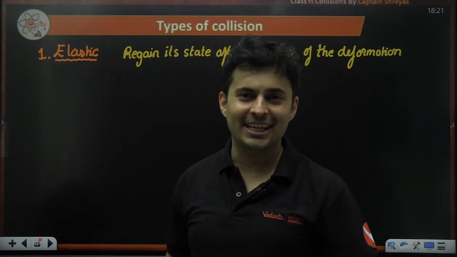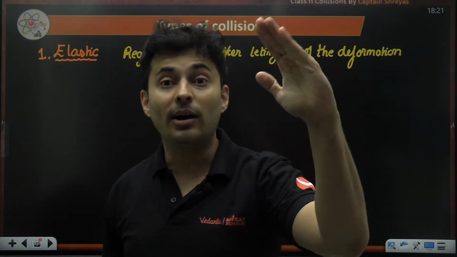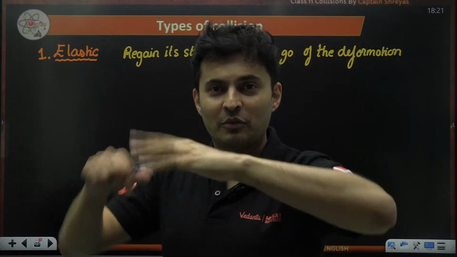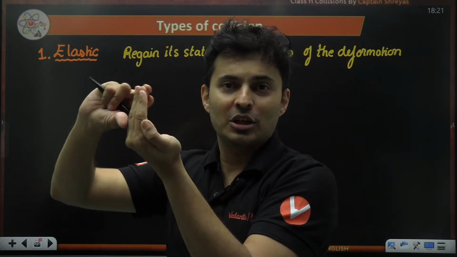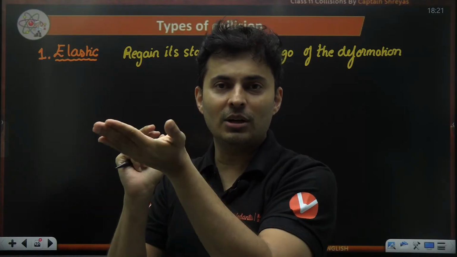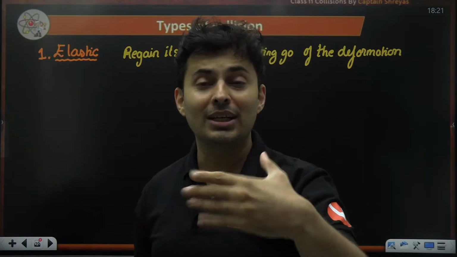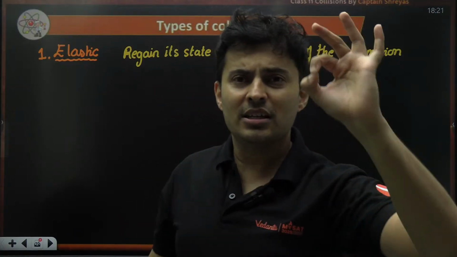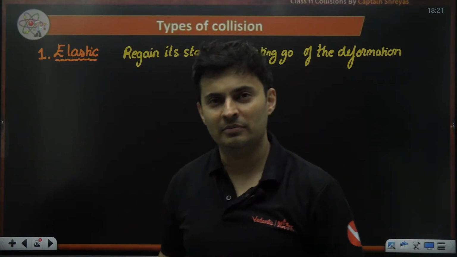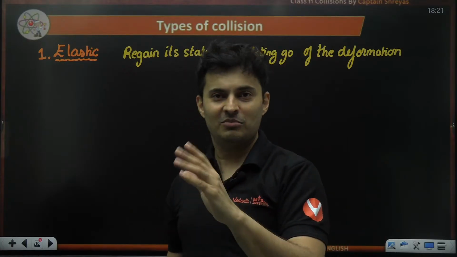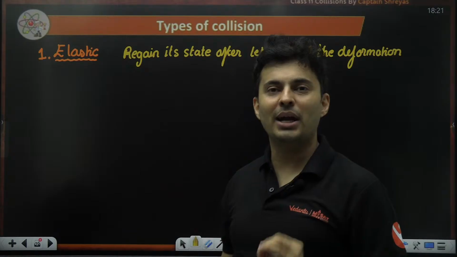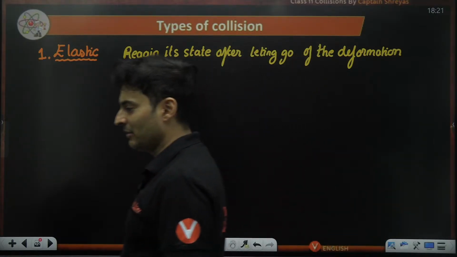That is elastic. They say the tail of a dog is stubborn. If you see the dog's tail, you twist it, it will come back. You twist it like this, it will come back. You take it like that, it will come back. So to tell the character of a person is very stubborn, we say his character is like the tail of a dog, meaning it's elastic. No matter how much you try to convince, put pressure, that person will come back to his or her original behavior. Is that okay?